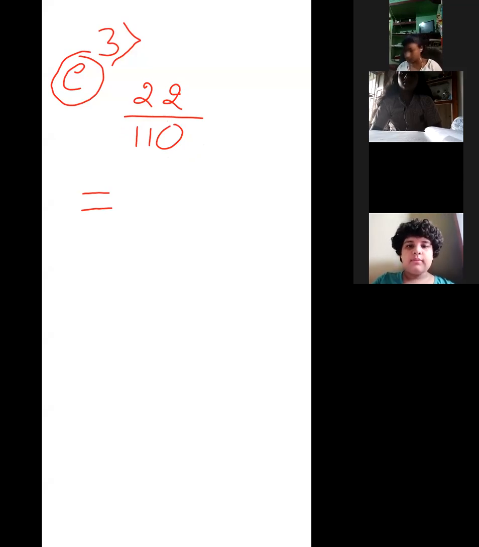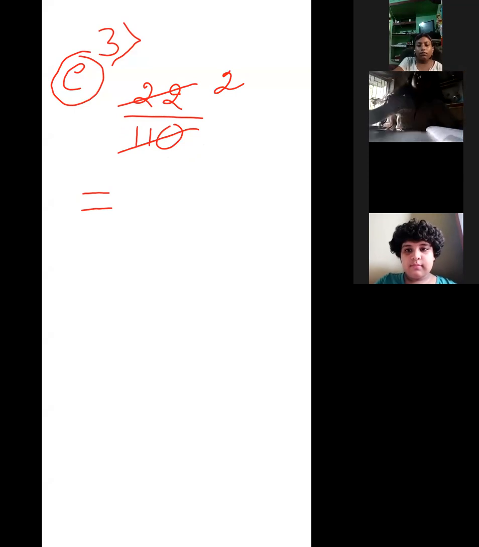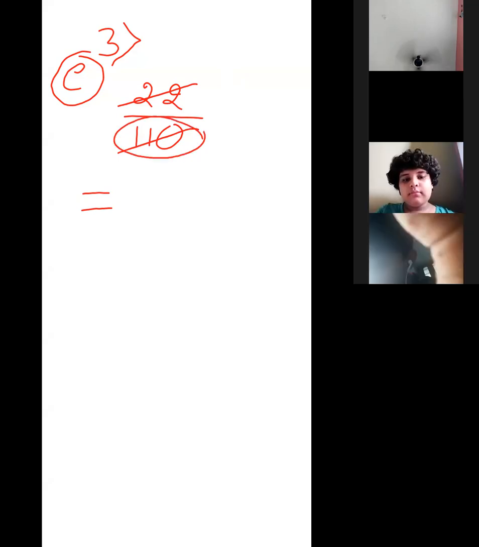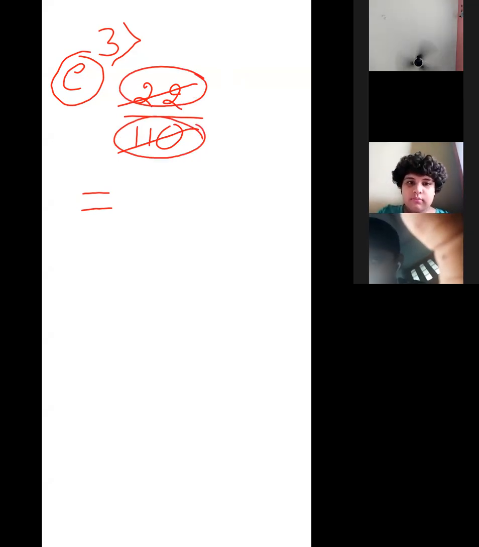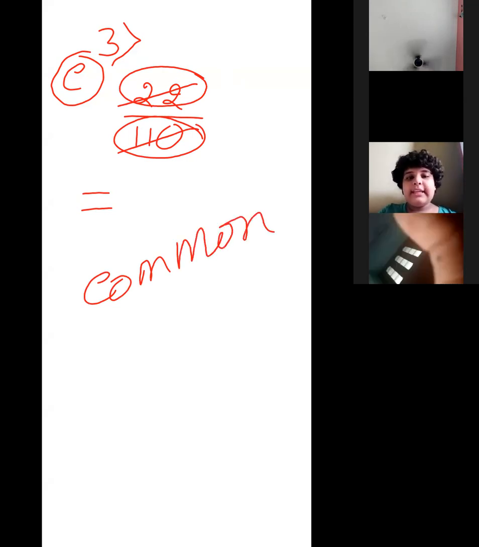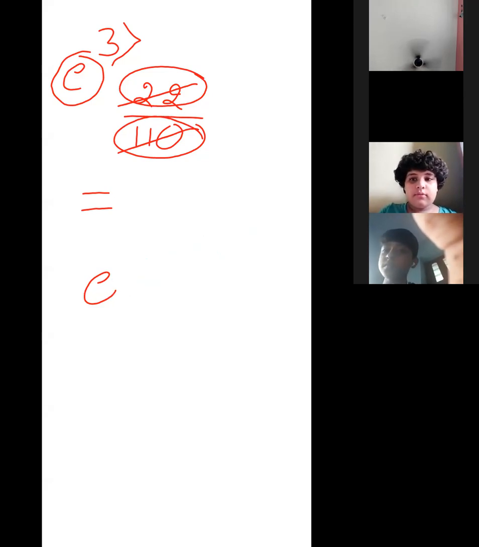No, it is 22, so how by 10? 10 divides 110, but 10 doesn't divide 22, so we cannot take 10. You have to take the common factor. Exactly, 2. By 2 we can take.